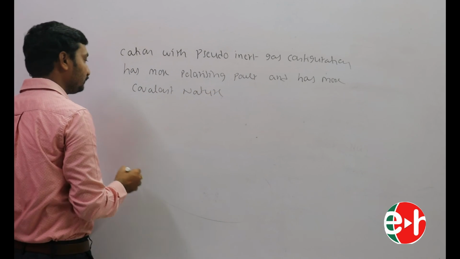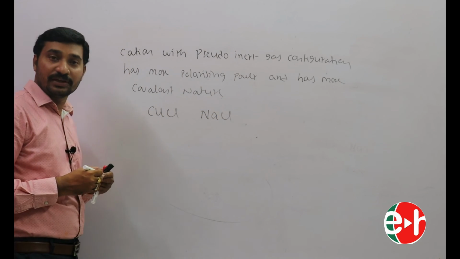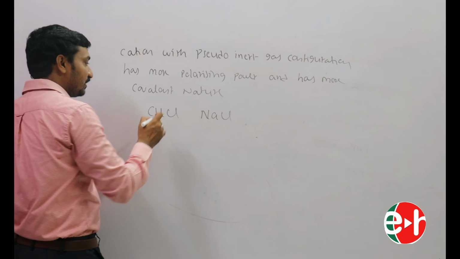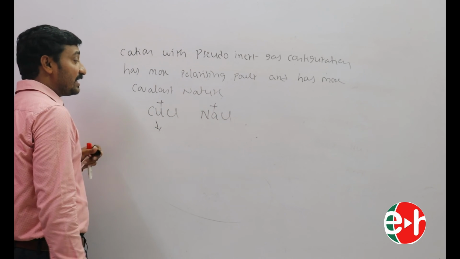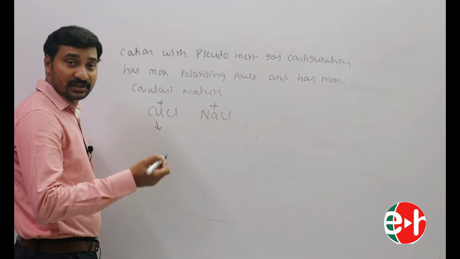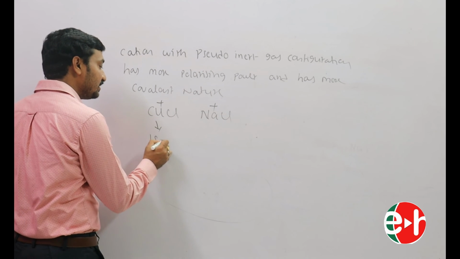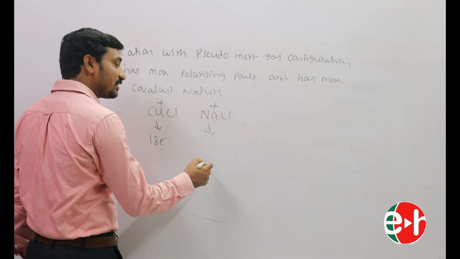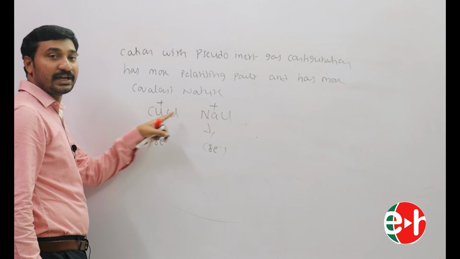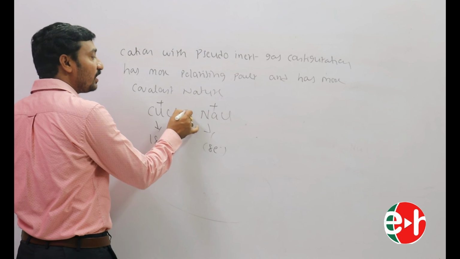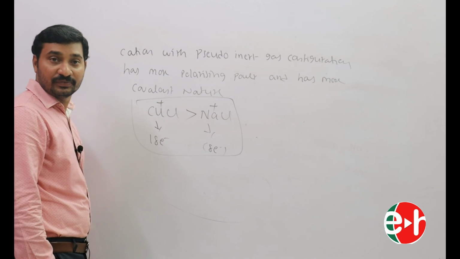Example: CuCl and NaCl. Cu+ in CuCl, Na+ in NaCl. Cu+ has pseudo inert gas configuration, as we already discussed in ionic bond. Pseudo inert gas configuration means 18 electrons in the valence shell. Na+ has inert gas configuration, 8 electrons in the valence shell. So Cu+ has more polarizing power than Na+. That's why CuCl has more covalent character than NaCl.